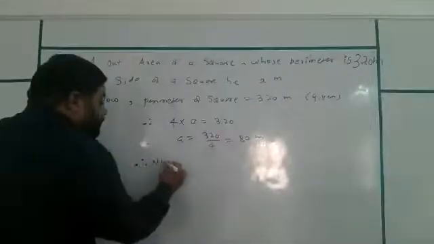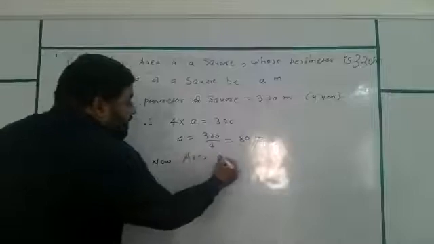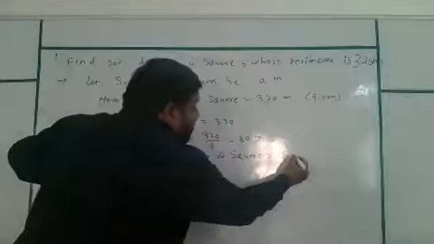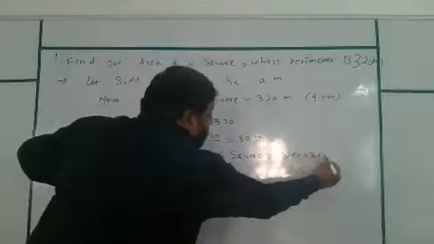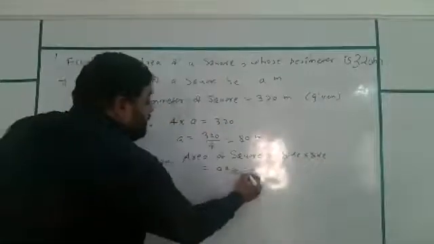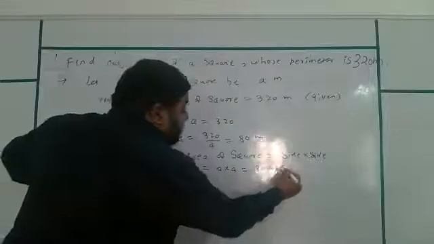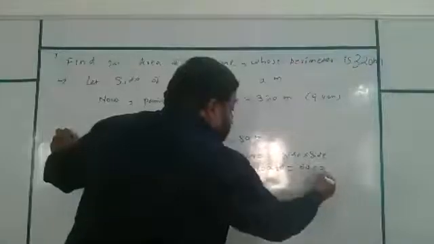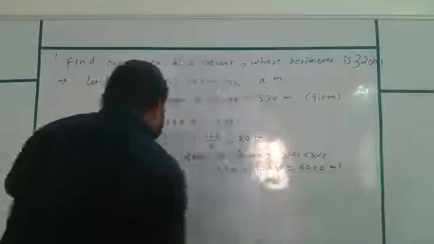Now, area of a square is equal to side multiplied by side, which is a multiplied by a, which is 80 multiplied by 80. 8 8s are 64 and 00, meter square.